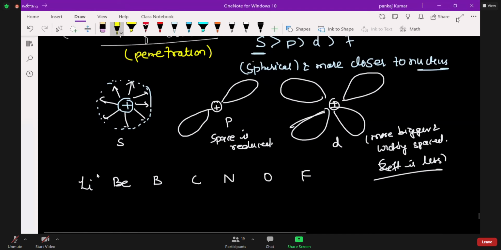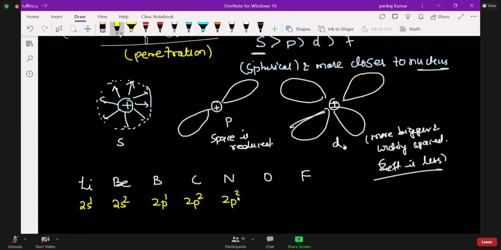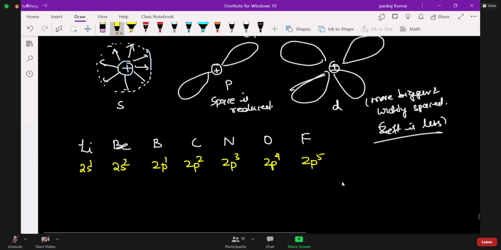Now its configuration is 2s1, this is 2s2, this is 2p1, 2p2, 2p3, 2p4, and 2p5. Okay. Now we'll use one concept. If you take the IE1, obviously we'll put this sign, then this sign, then this sign, then this sign, this sign.